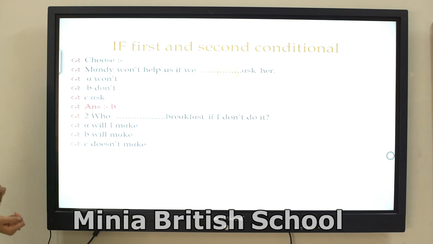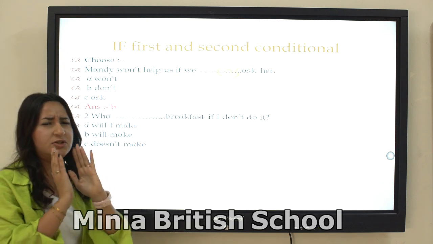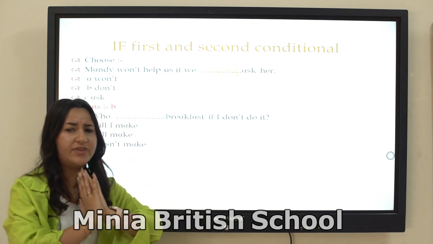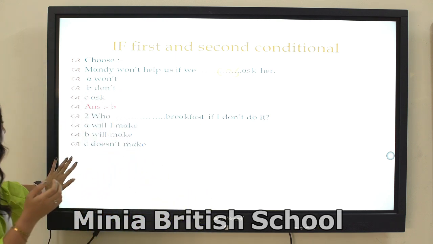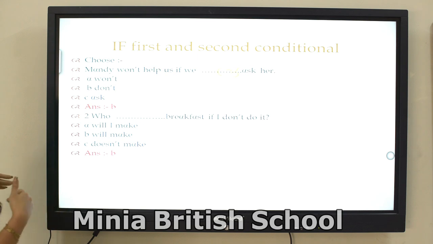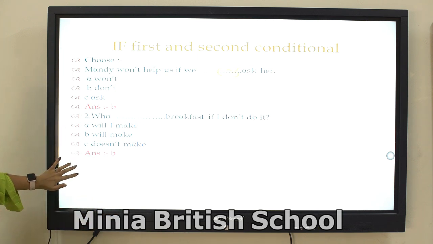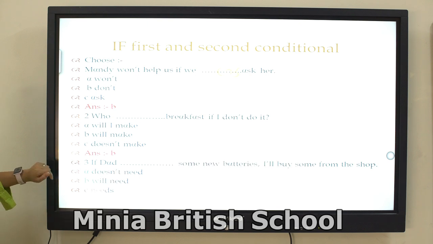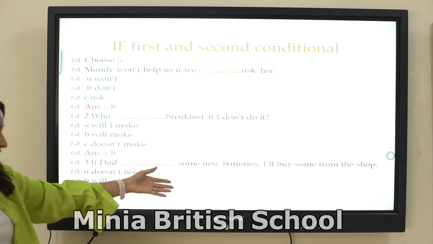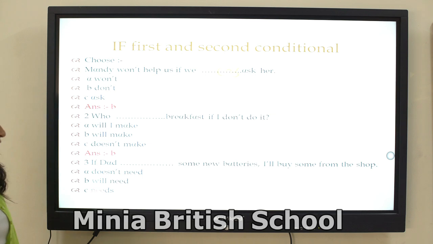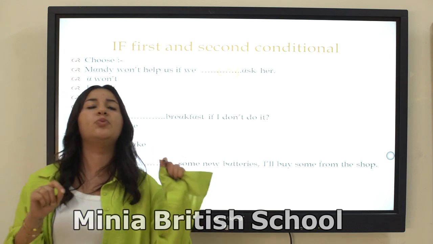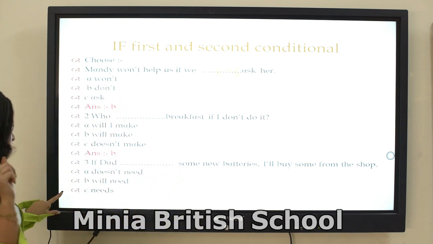Number two: "Who blank breakfast if I don't do it?" So don't is the auxiliary verb of the present simple. So it must be "Who will make breakfast if I don't do it?"